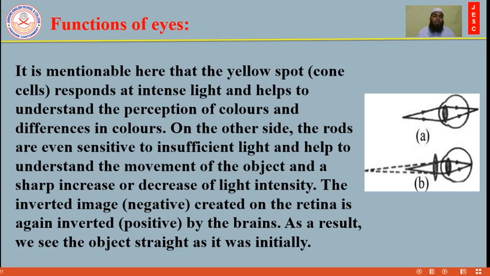The inverted negative image created on the retina is inverted again, positive, by the brain. As a result, we see the object as it was initially. Dear students, that means the image formed on the retina by the eye lens is inverted, but when it reaches the brain, it is inverted again. That means we see it in the real position.